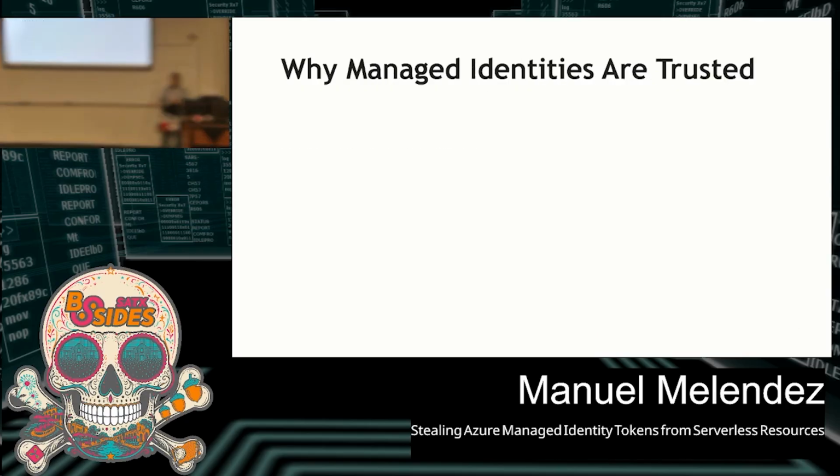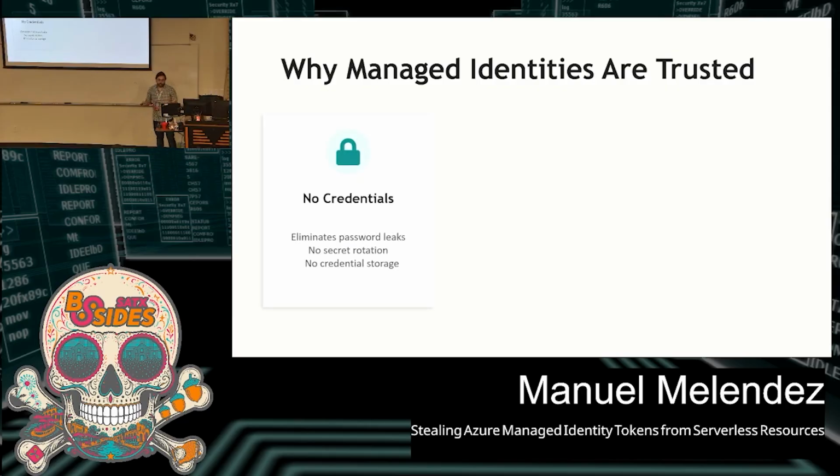So why are they trusted? They're a security feature, implemented by Azure. Everything is handled by Azure. And like I mentioned, there are really no credentials involved, so there are no passwords to leak, rotate, or misconfigure. Because of all these reasons, there's some implicit trust by organizations.